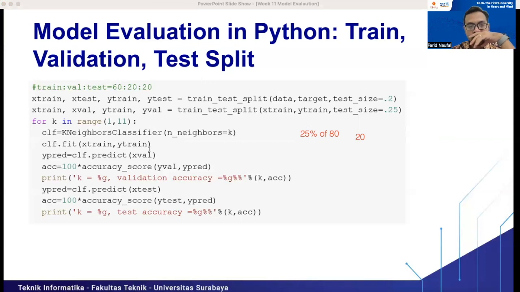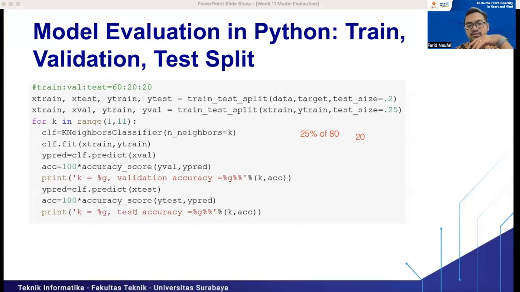Okay, so we use the validation set here. We use the KNeighbors classifier, and we try the number of K from 1 to 10. Then after that, we classify the data set and get the accuracy, which is tested on the validation data set, right?